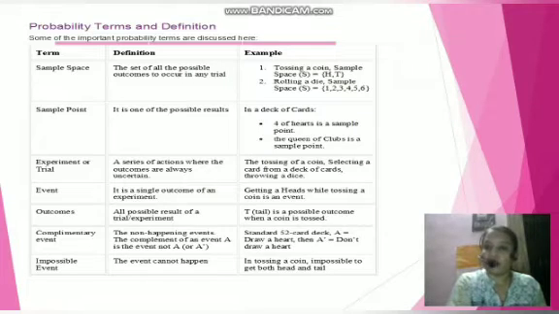The event that cannot happen is called an impossible event. For example, when tossing a coin, it is impossible to get both head and tail. If you are tossing a single coin, you will not get head and tail together. That is called an impossible event.